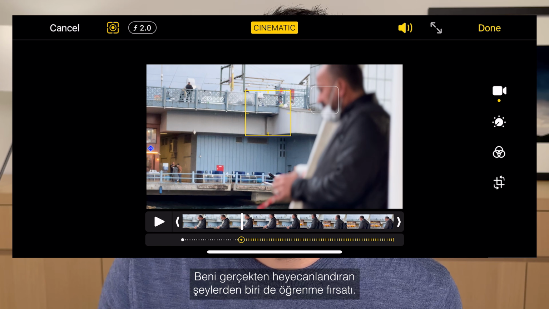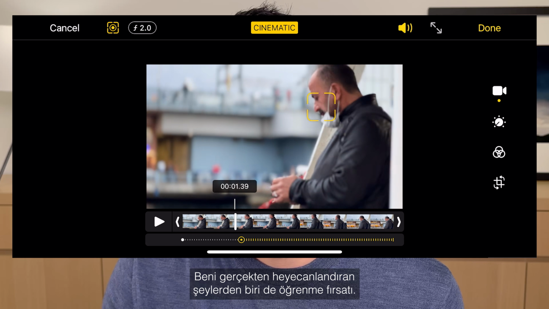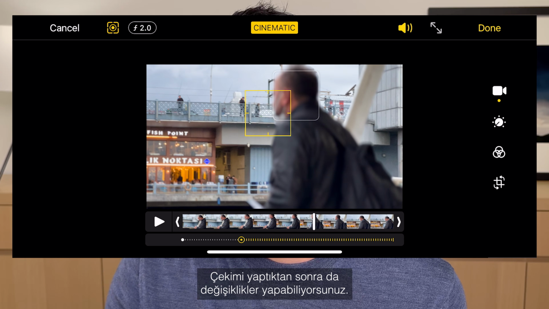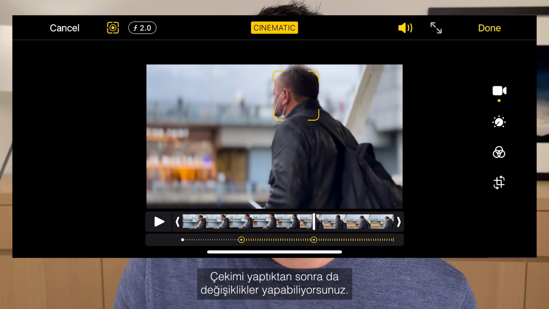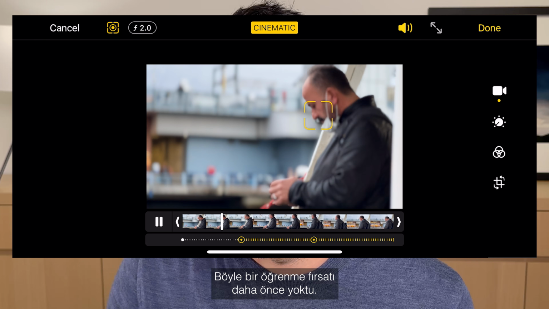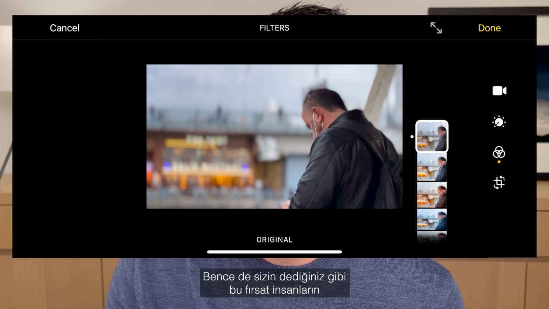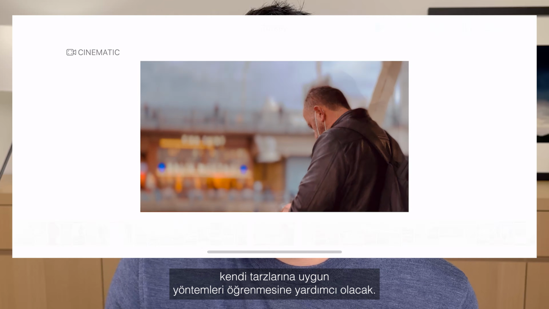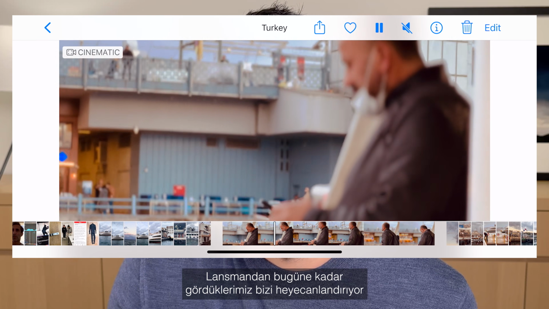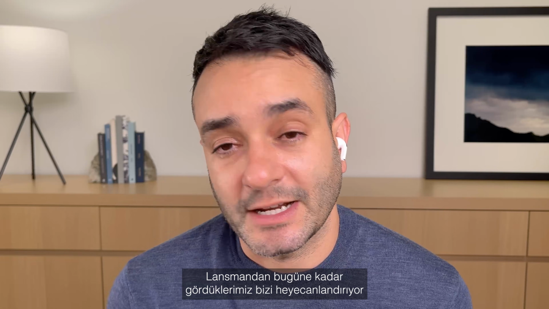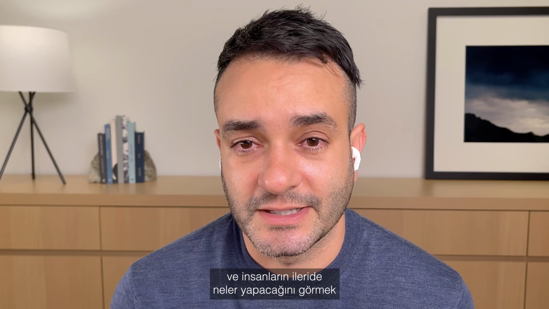One thing that I think is really exciting is the learning opportunity, where you can record the information and then after the fact make changes. That learning opportunity just didn't exist before. And I think it's going to help people, like you said, learn what works for them, the stylistic decisions. And so we're really excited with how the launch has been going, and really excited to see what people do with it next.